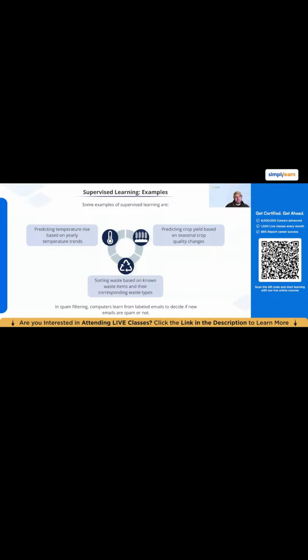Same thing with spam. Something is fraud or not fraud, spam or not spam, cancer or not cancer. All of those are going to be supervised learning examples because in order to train them, they're going to require data that has those labels. So anything that has labels is going to be supervised learning. Again, this is where we will probably spend the majority of our time: supervised learning problems, where we have labeled data, we're building a model, and we're going to predict those labels essentially.